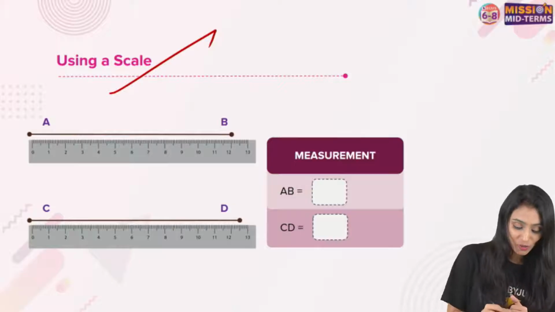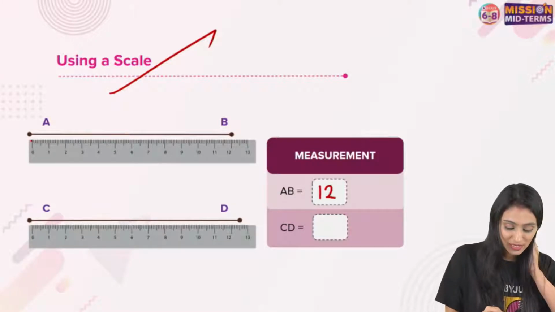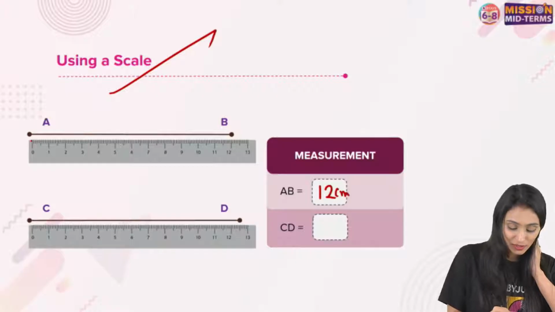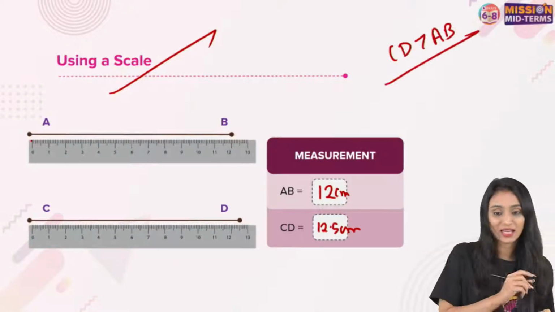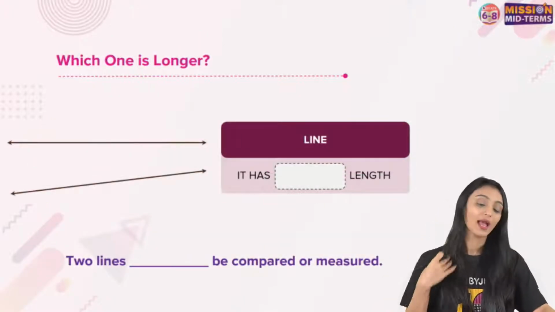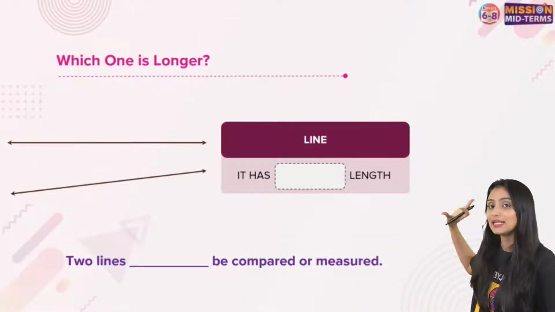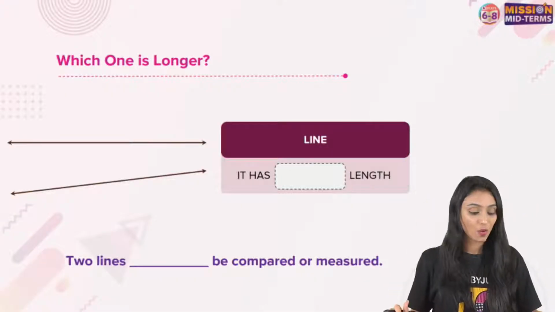So we can see here, over here, AB, we start from this point. That's basically 12 centimeters, right? And over here, this is 12.5 centimeters. So clearly we can say that yes, CD is greater than AB. Correct. Ruler and scale we can use to measure them. Now, that was about the line segments. Now here we are talking about line. Can you tell me which one is longer?